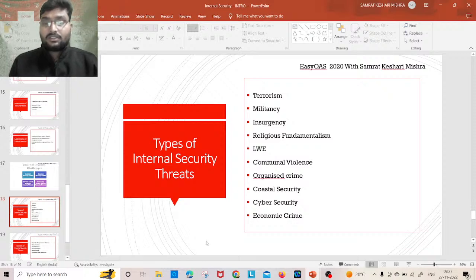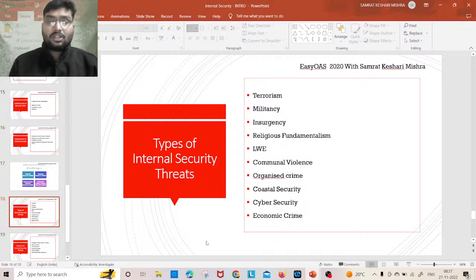Then what are the causes? What was the cause of LWE formation? The most important cause was the developmental model, the developmental process of the government, that was not inclusive. It was not able to include each and everyone. Inclusive growth was not possible here. Second point, the land reform law was not properly implemented by the government. So for this reason LWE started.